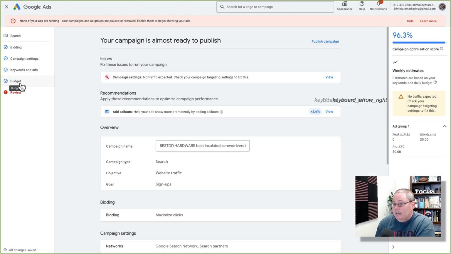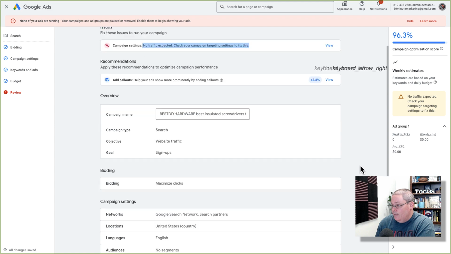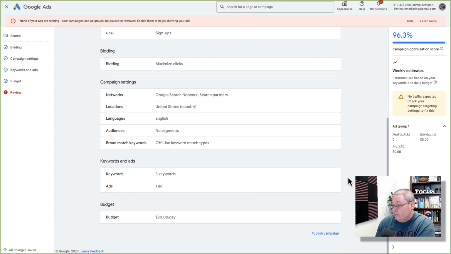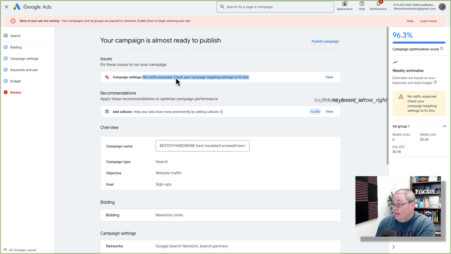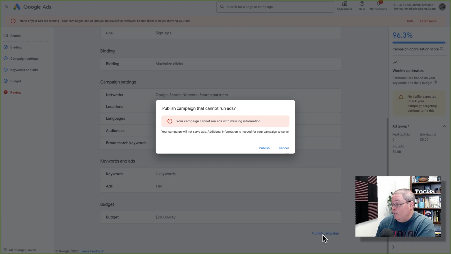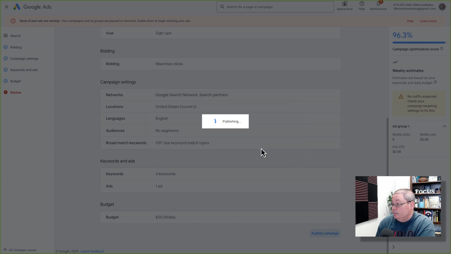Now, typically you can go over those. It is saying no traffic expected. I get that. We're still having this error here, which is not giving me the warm and fuzzies about Google Ads right now. But we have 3 keywords. We have 1 ad. Now, it is still saying to review something here, but this, I get it, right? No traffic targeting. So we'll go ahead and we'll publish. Your campaign cannot run with missing information. Your campaign will not serve ads. Publish. So we're going to go ahead and publish it and see what happens.